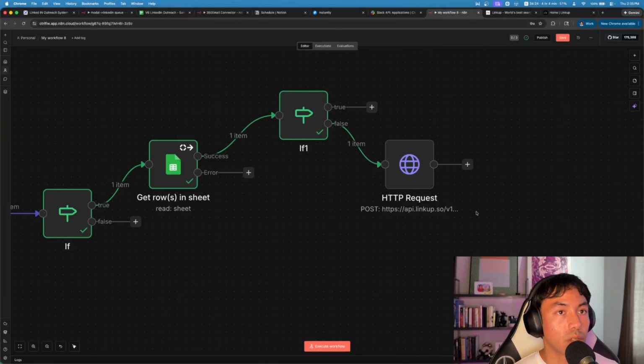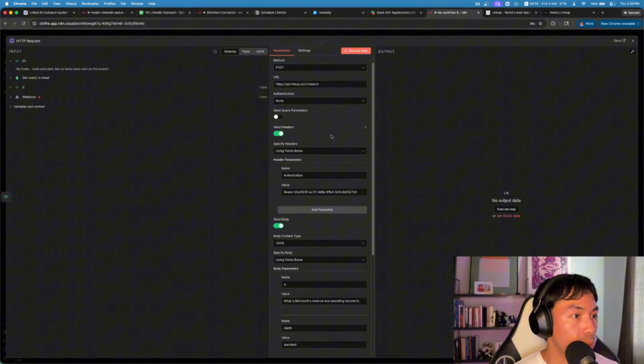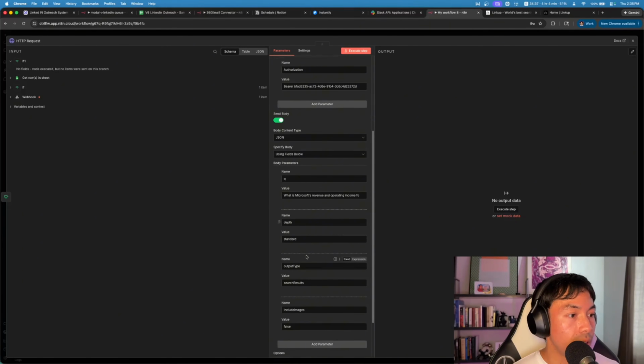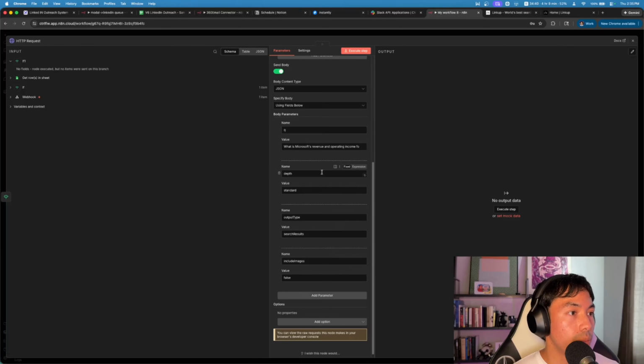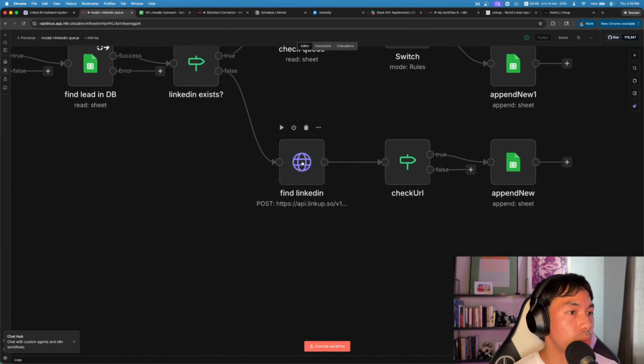Okay, cool. I'm going to have to rotate my key. But once I import the curl, you can see that we have all of the parameters, everything already set up for us. So we're going to do standard depth, output type is search results. We're actually going to want to do a structured output type, because if we do a structured output type, then it's going to be easier to parse.